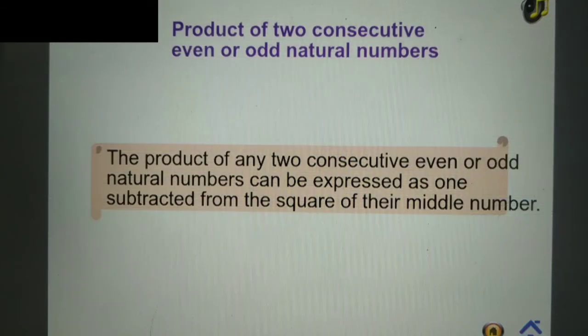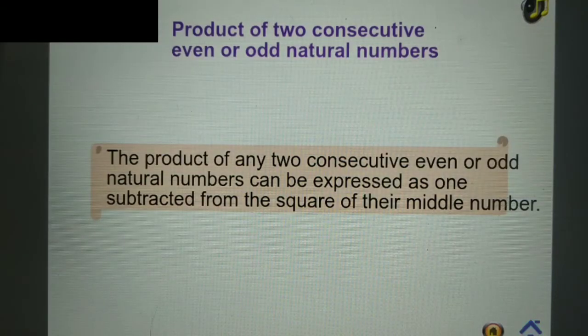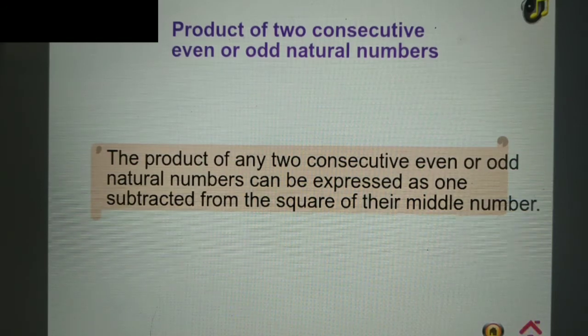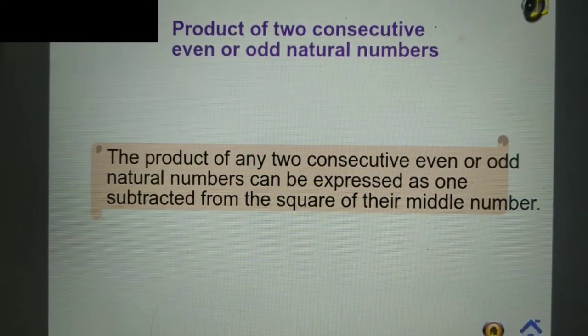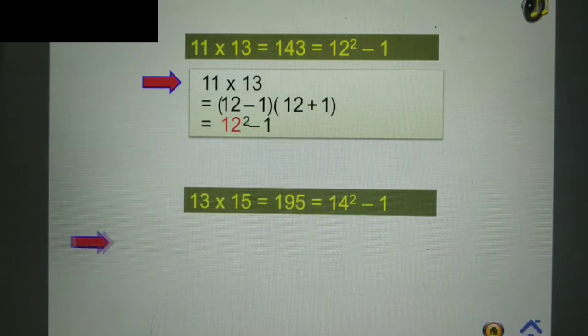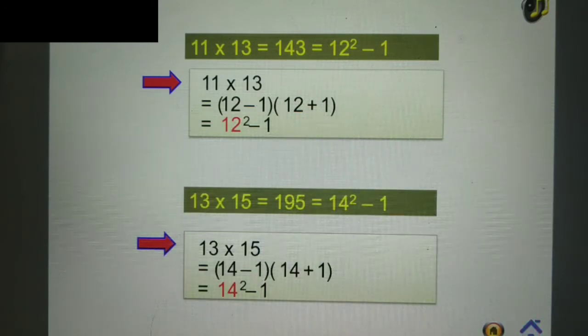We can also represent the product of 2 consecutive even or odd numbers by subtracting 1 from the square of their middle number. Here are some examples of product of 2 consecutive odd natural numbers.